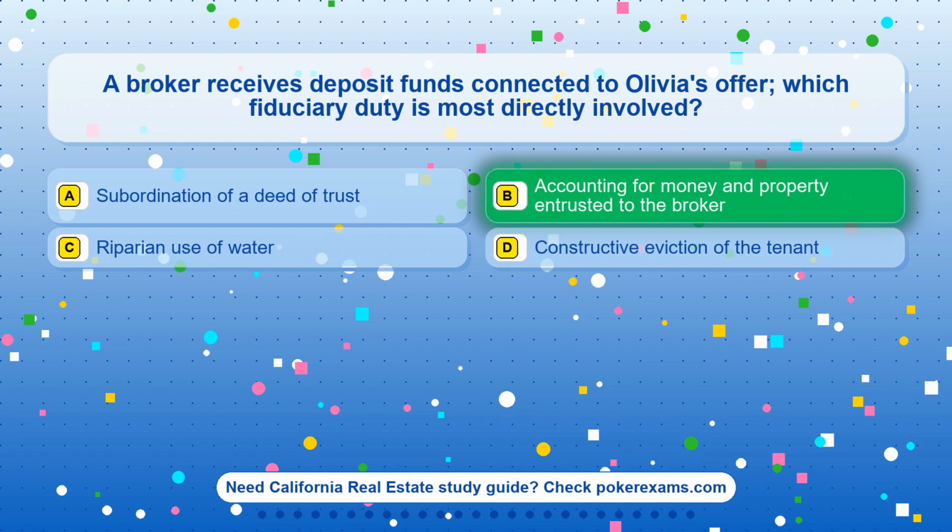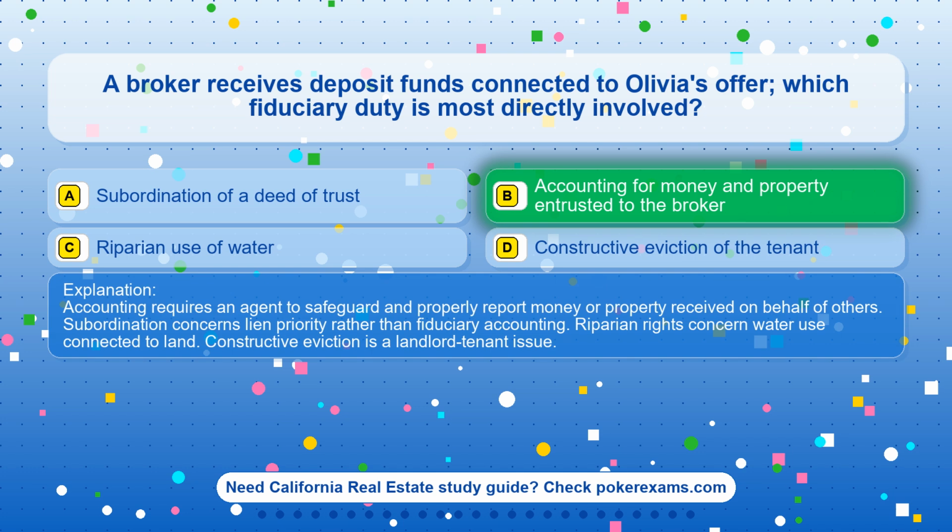The correct answer is option B. Accounting for money and property entrusted to the broker. Accounting requires an agent to safeguard and properly report money or property received on behalf of others. Subordination concerns lien priority rather than fiduciary accounting. Riparian rights concern water use connected to land. Constructive eviction is a landlord-tenant issue.